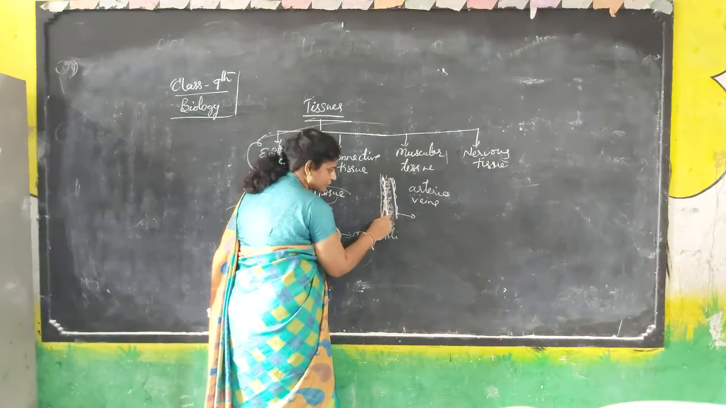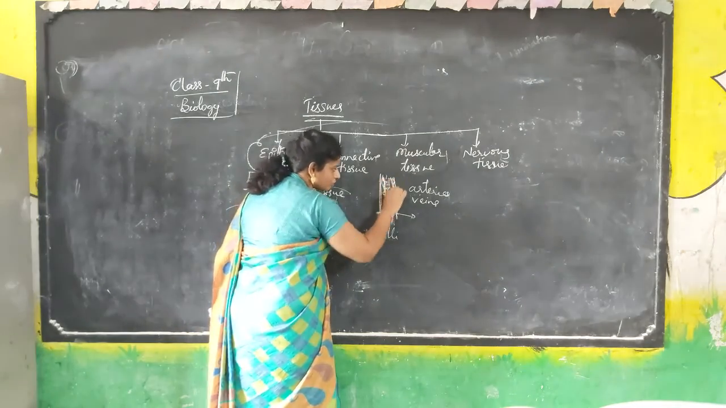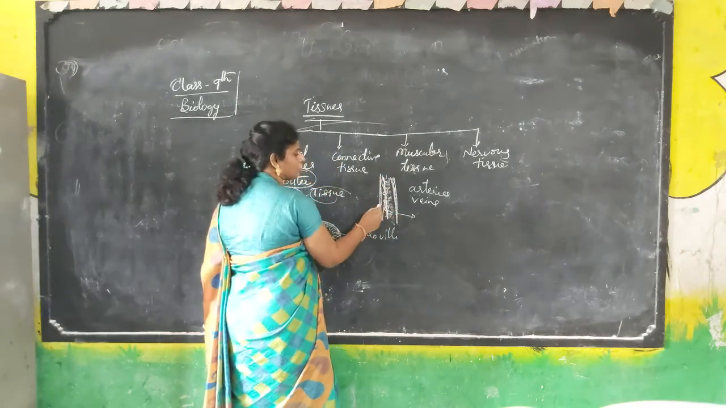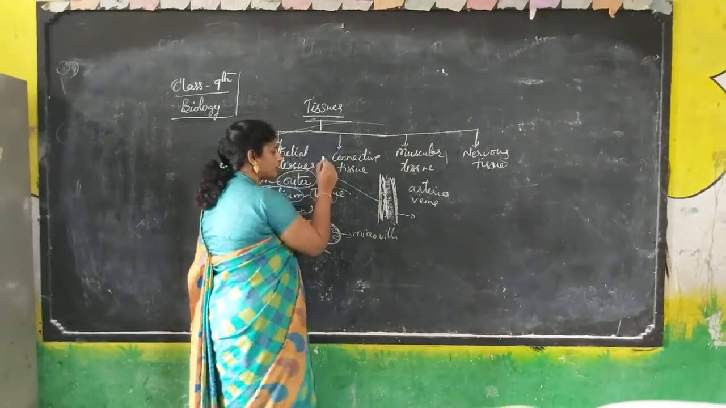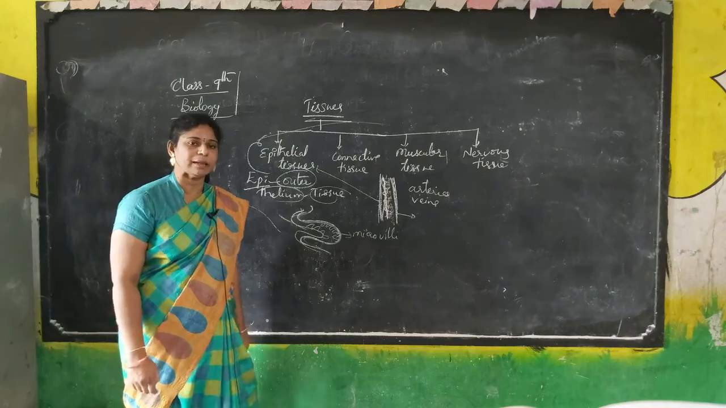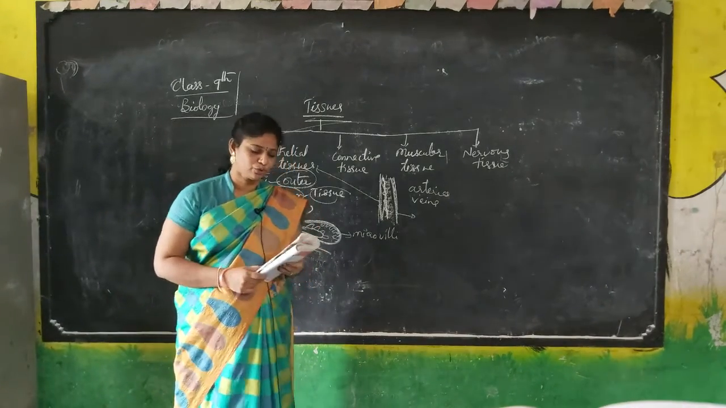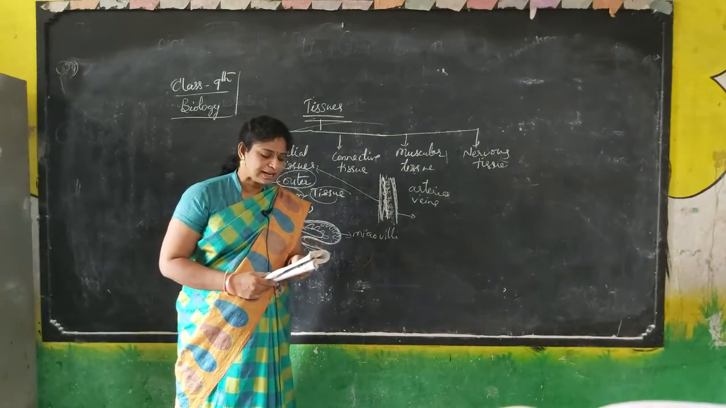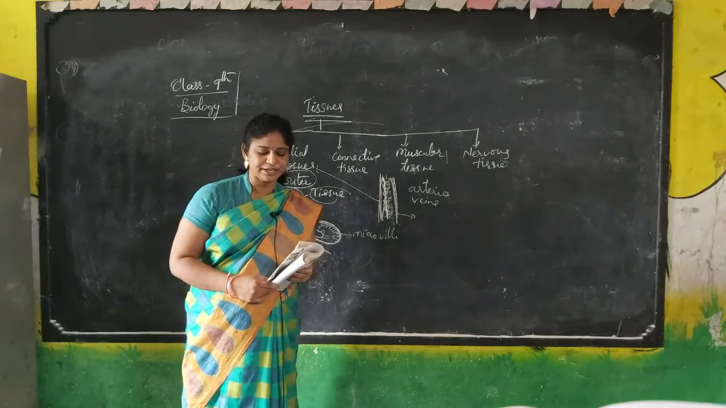My inner layer is made up of other cells. The outermost layer of the blood vessels, the lining, we will call it the lining. That is also made up of epithelial tissue. Okay. Next one is lungs, alveoli and kidney tubules.